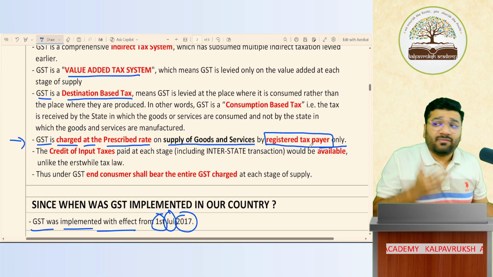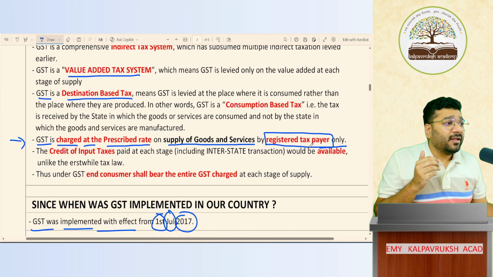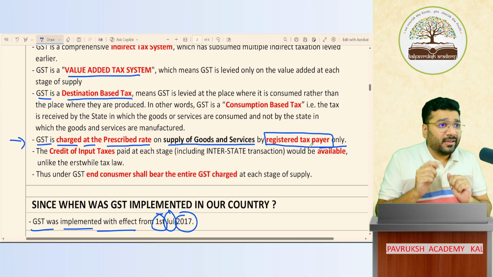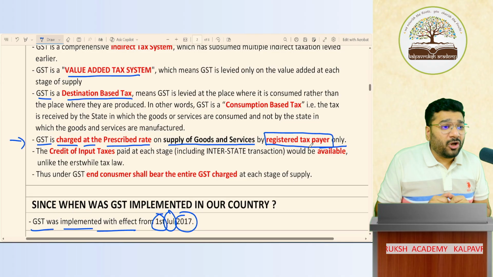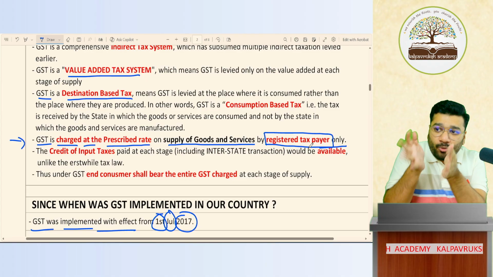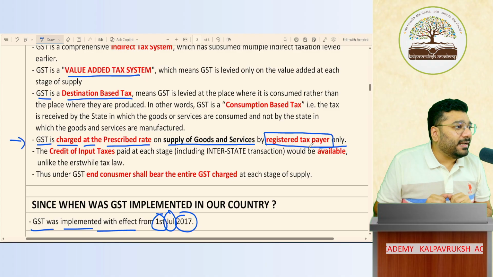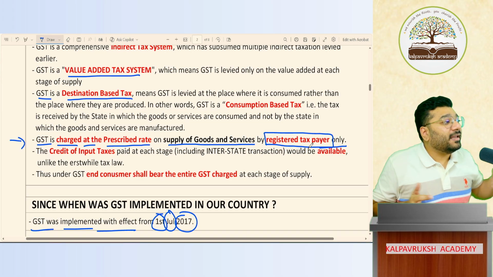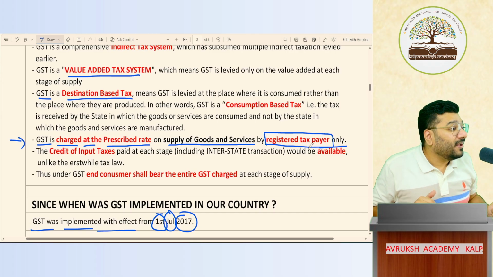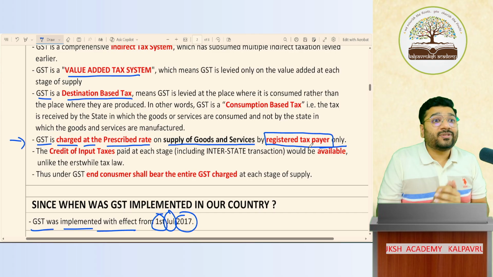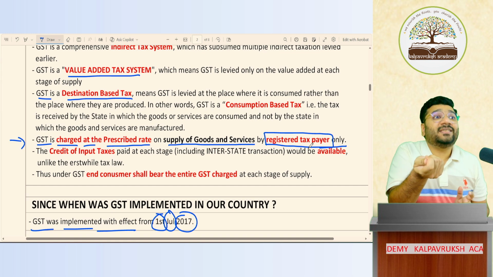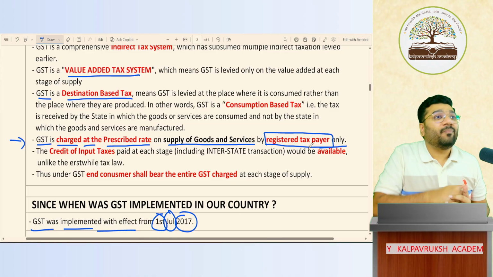So what is wrong in that? Hey fool, if a person is not a GST registered person, how will he pay the tax to the government? Because for a businessman to remit tax to the government, there should be one login, one portal where I go and punch in my login details. Then I'll pay. If I'm not registered, I have no login. If I have no login, how will I pay the tax to the government? So all those people who said I'm collecting GST because the GST law came in, what did they do with that GST money? They put it in their pocket.